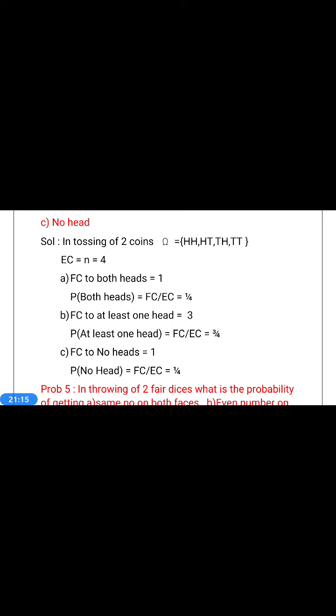HH is taken into consideration. HT, one H is there. TH, one H is there. TT, no head is there. So the last one cannot be taken into consideration for at least one head. Therefore, favorable case to at least one head is 3. Therefore, probability of at least one head is equal to 3 by 4.